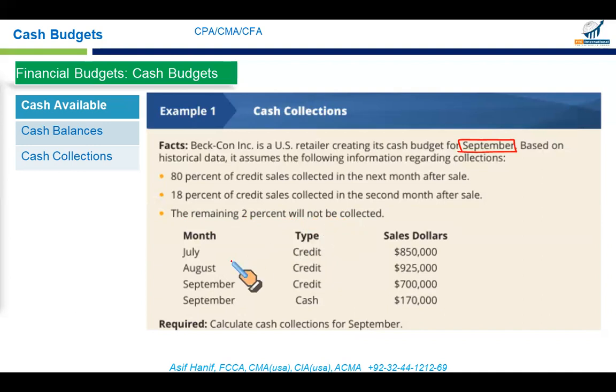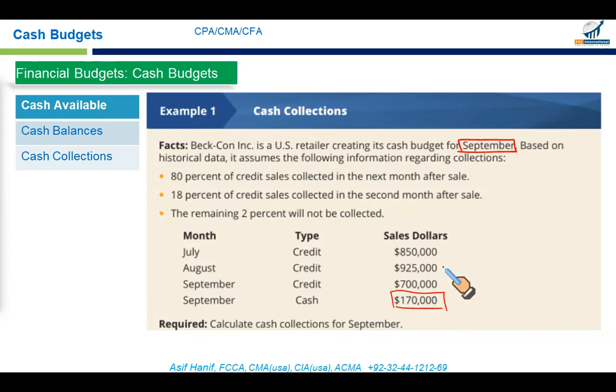Now, this is the detail for July, August, and September credit sales, and these are the dollar numbers. And this is the cash sales for September. Calculate the cash collection for September. We have learned how to do it. That is the projected cash collection schedule. Now let's see how much cash we expect in September. We will collect this 170,000 for sure, as it's cash sales immediately collectible within September.